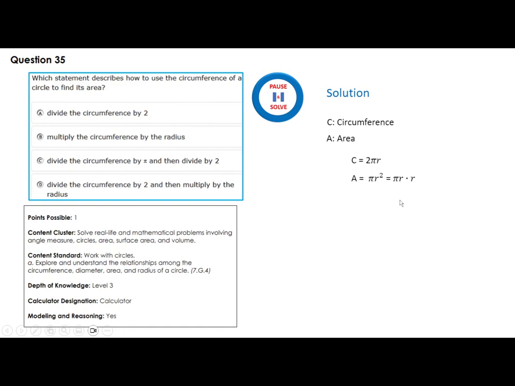Why? Because these two are the same. I can use pi r from this equation and plug it here. So C over 2 is pi r. Then the area is C over 2 times r. So take the circumference, divide it by 2, and then multiply it by the radius.